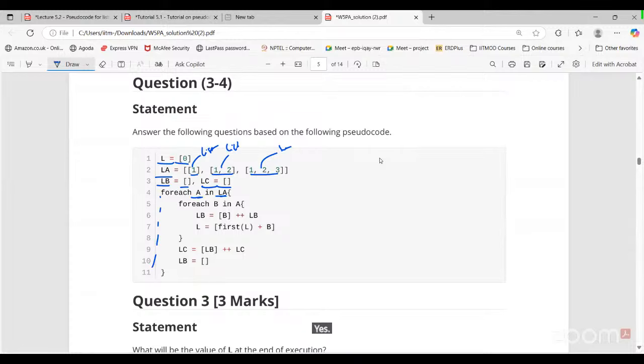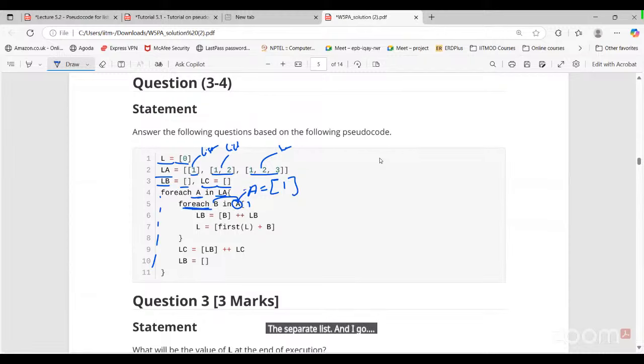Now tell me what is A here for the first iteration? List one, a list of one like that. Now for each B in A, what is B now?